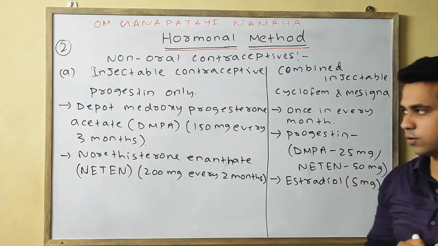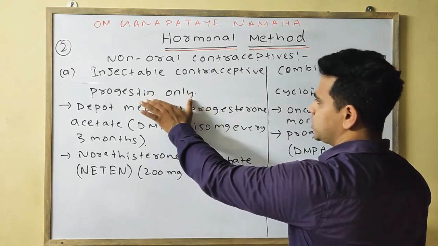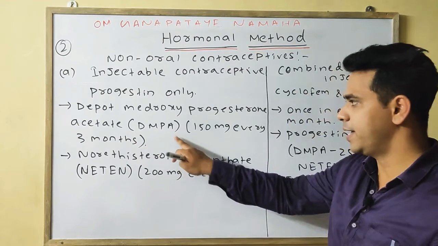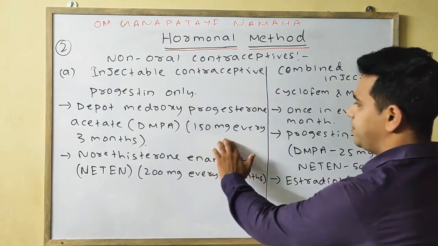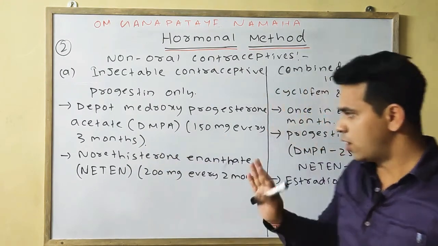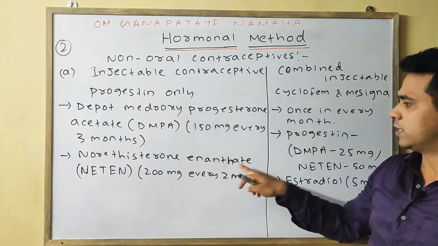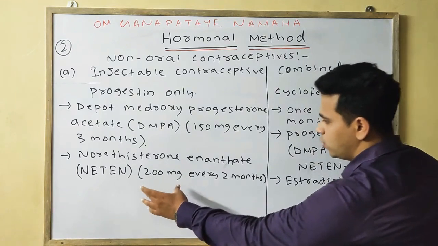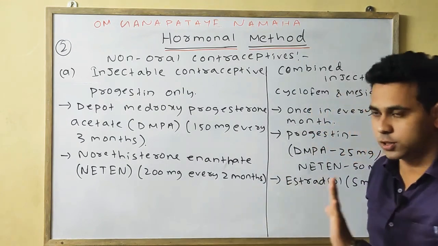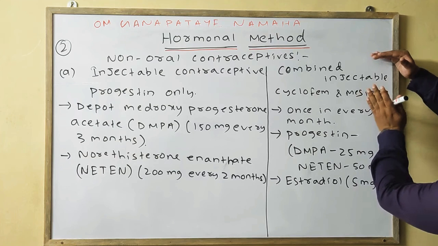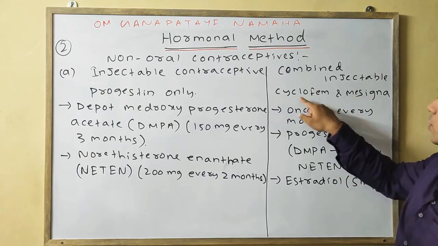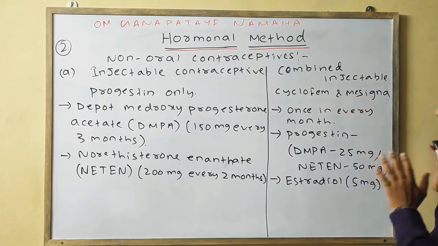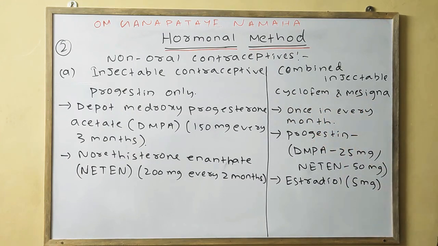the estrogen. Okay. The progestin such as depot medroxyprogesterone acetate, DMPA, is given around 150 milligram every 3 months, or the other one is norethisterone enanthate, or we can say NET-EN, which is given around 200 milligram every 2 months. Now come to your combined injection, which consists for example of Cyclofem and Mesigyna, which is given only once every month.